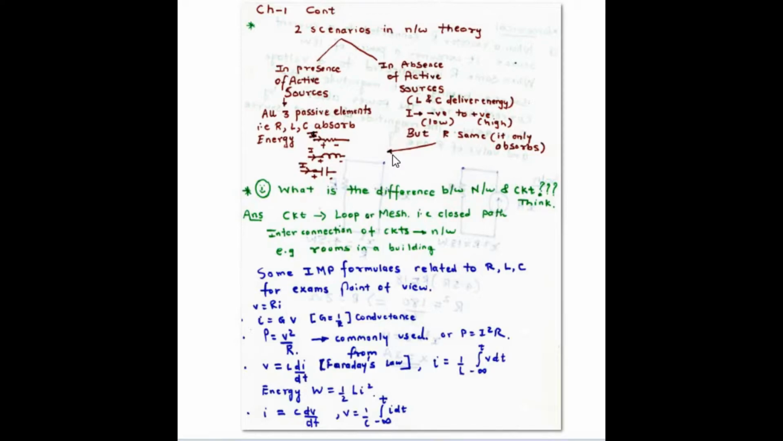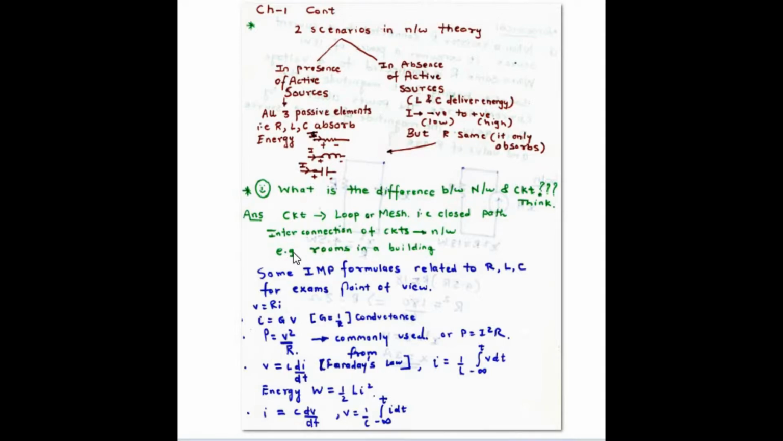So these were the two major primary categories of the two scenarios in the network theory. Next, we'll move on to the questions like what is the network and what is the circuit. A lot of students may have a question here that what is a network, what is a circuit? So here is the answer. A circuit is nothing but a loop or a mesh. Any simple thing which forms a closed loop can be termed as a circuit. And network, interconnection of such circuits altogether forms a network.